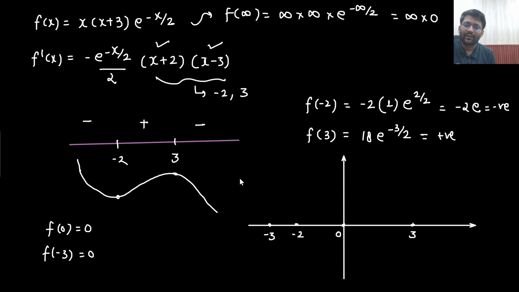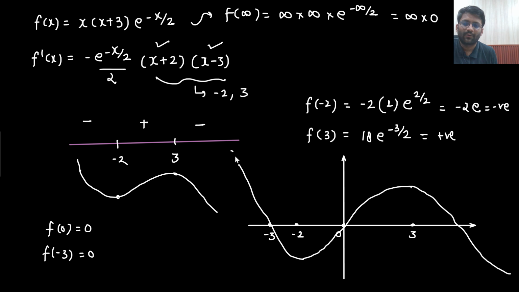3. Okay, so starting from infinity, f of minus 3 is 0, then the value I will get is minus 2e, then the graph will start rising. The graph will rise till f of 3, till this point, and after that it will decrease in this manner. So this is how my graph would be going. This is the graph of f of x. So any graph I can draw if I have good enough concept.